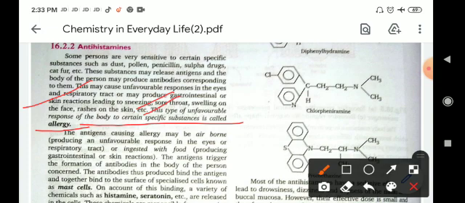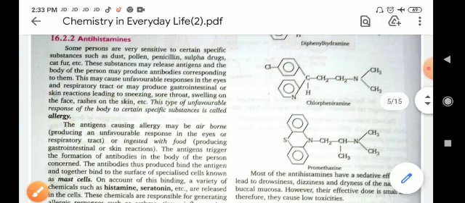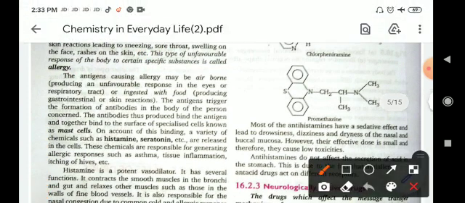This type of unfavorable response of the body to certain specific substances is called allergy. To reduce the allergy of our body, we will take antihistamine types of medicines. Antigens causing allergy may be airborne. There is a classification of the antigens, meaning antigens which cause allergy.